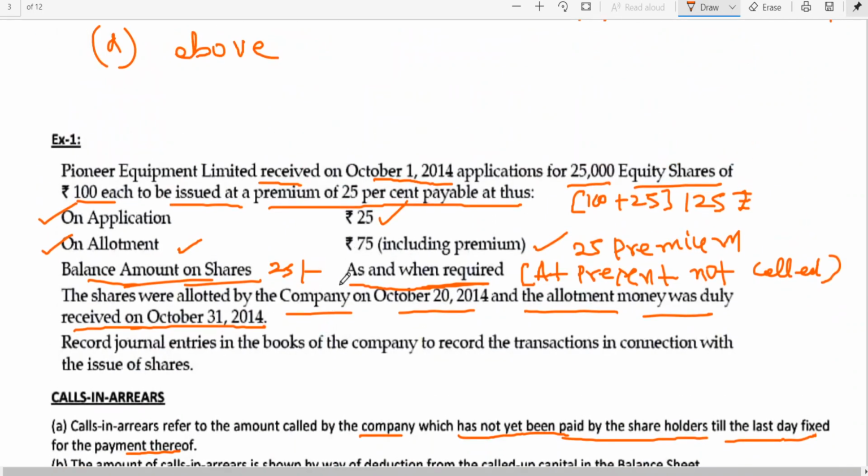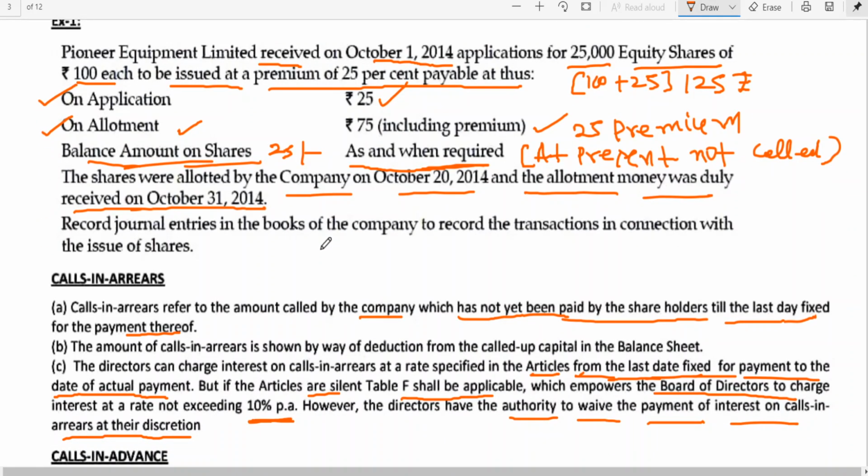25, 75 has been called. 20, that is allotment, has been called and paid. This 25 they have not yet made payment. But one particular shareholder, with over smartness, has paid. Sir, anyhow I have to pay, let me pay 25 rupees. Then that will become calls in advance.